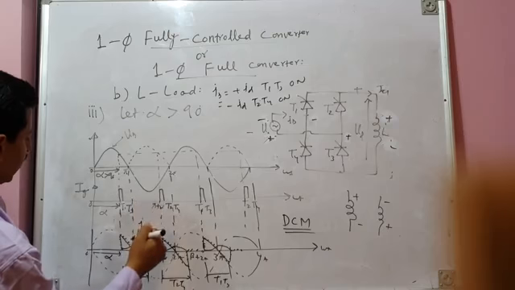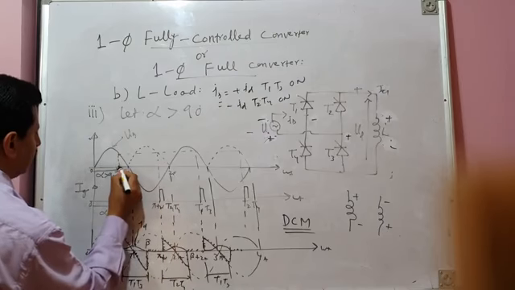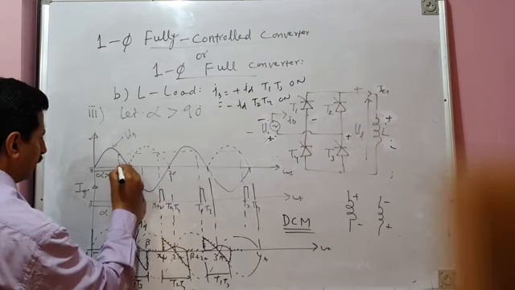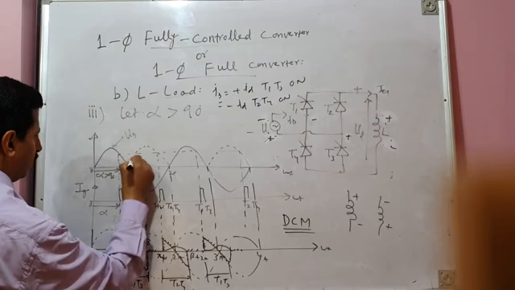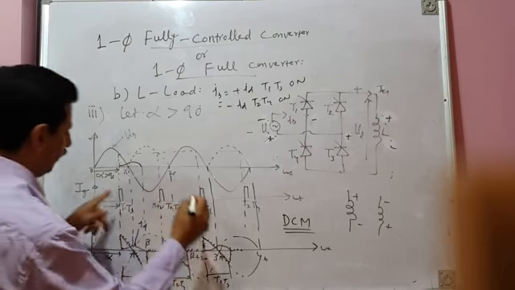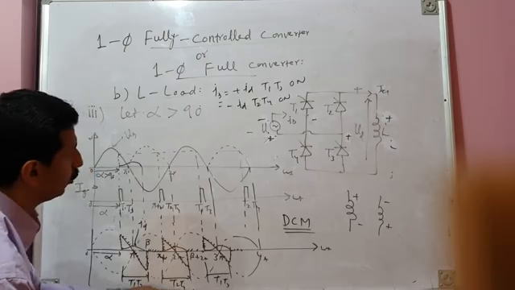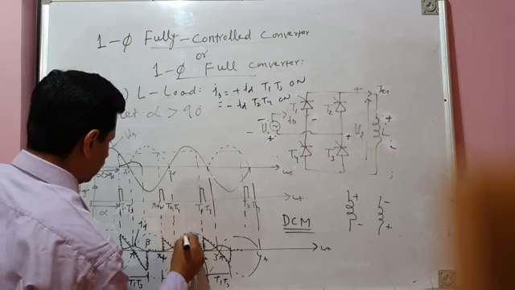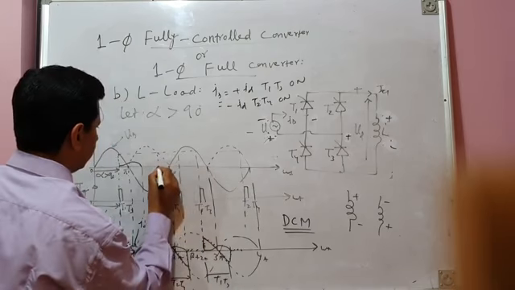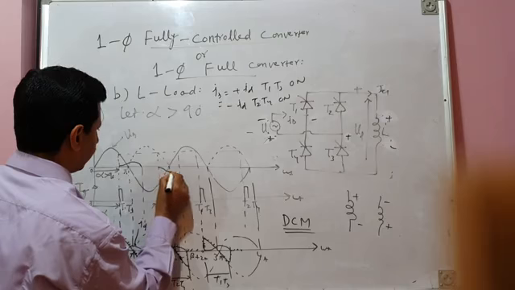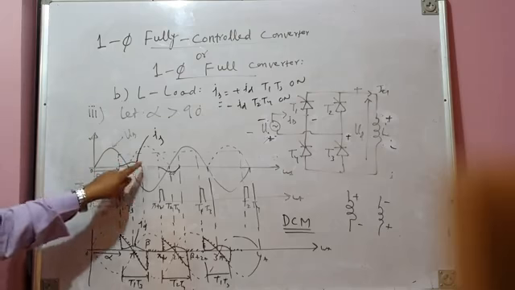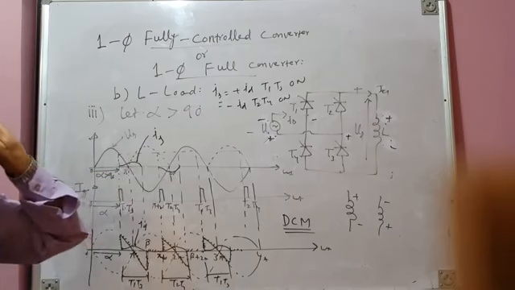So your source current will be like this. And then it will be negative when the T2, T4 pair is on, that is from this point to this point. So this is the source current waveform, IS. It is positive, negative, so AC current is flowing.